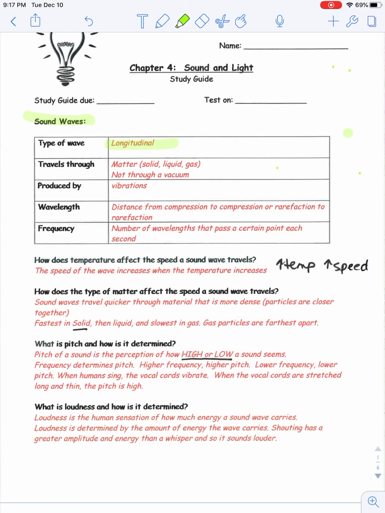How does temperature affect the speed a sound wave travels? The speed of a wave increases when the temperature increases. These are directly proportionate. When the temperature goes up, speed goes up. When the temperature goes down, speed goes down.